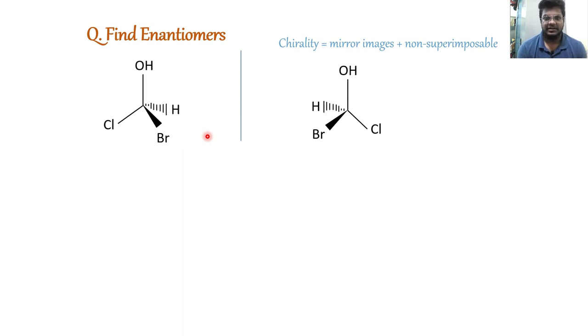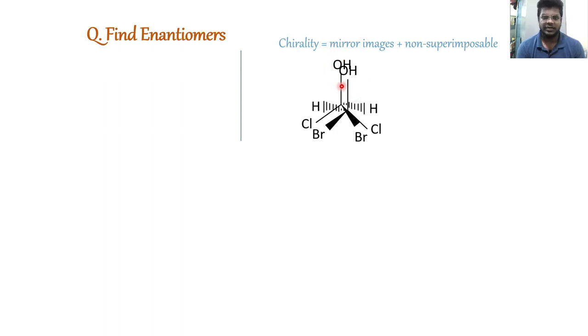Let's check. So here you can clearly see that OH being in the same plane is getting superimposed, but hydrogen went to the different sides, and chloride and bromide are also not in a proper sync. So these are not superimposable for sure. So are both the conditions getting fulfilled? They are mirror images and non-superimposable as well.